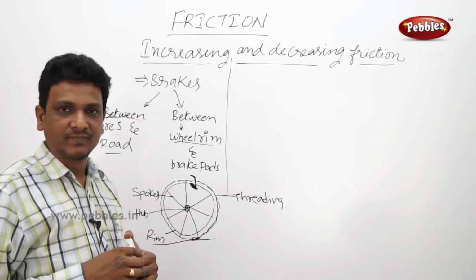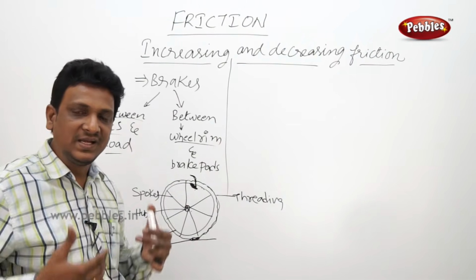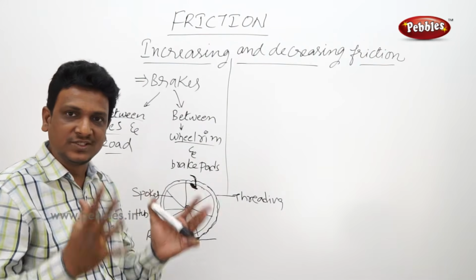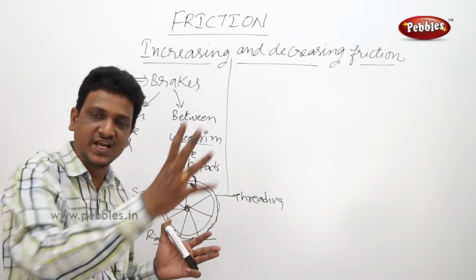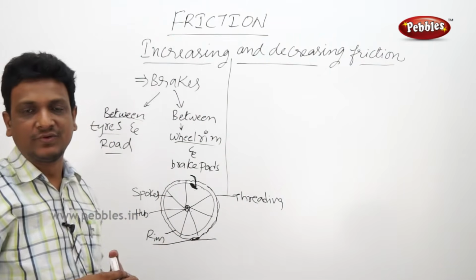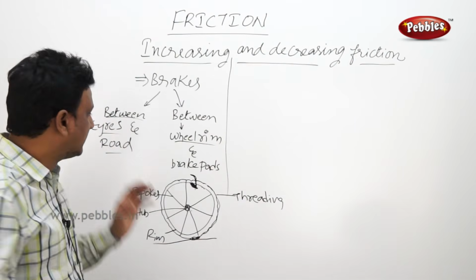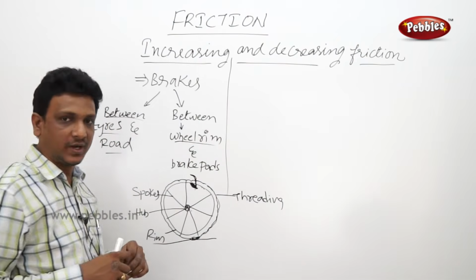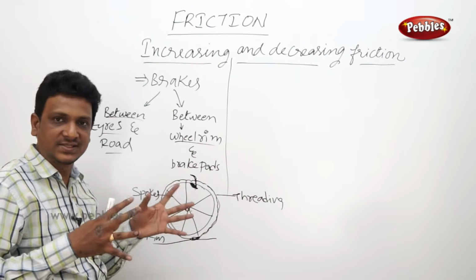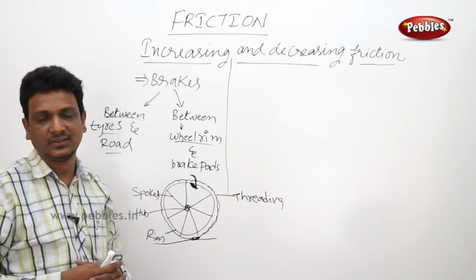Sometimes if you are riding a bicycle with worn out tires, if you apply the brake suddenly, the cycle will skid. Even a car, any vehicle, if the tires have completely worn out threading, if they apply the brakes, the wheels of the car can be stopped, but the car cannot be stopped because of inertia. It's another kind of force. So the car will be dragged off, skidding. You might have experienced skidding. So that is the reason friction is important at 2 points. One is to stop the wheel. The second thing is the wheel must have good contact with the road. If it happens, you can safely stop the vehicle.